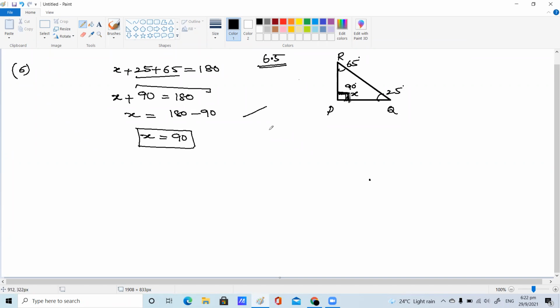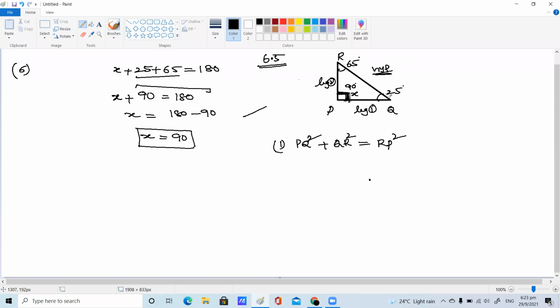Now you need to check the question number first, whether it is true or false. In this right angle triangle, PQ square plus QR square is nothing but RP square. I said, children, always opposite to the right angle is the hypotenuse square, and these two are leg 1 and leg 2. So according to Pythagoras, hypotenuse square equals the sum of the squares of the legs.